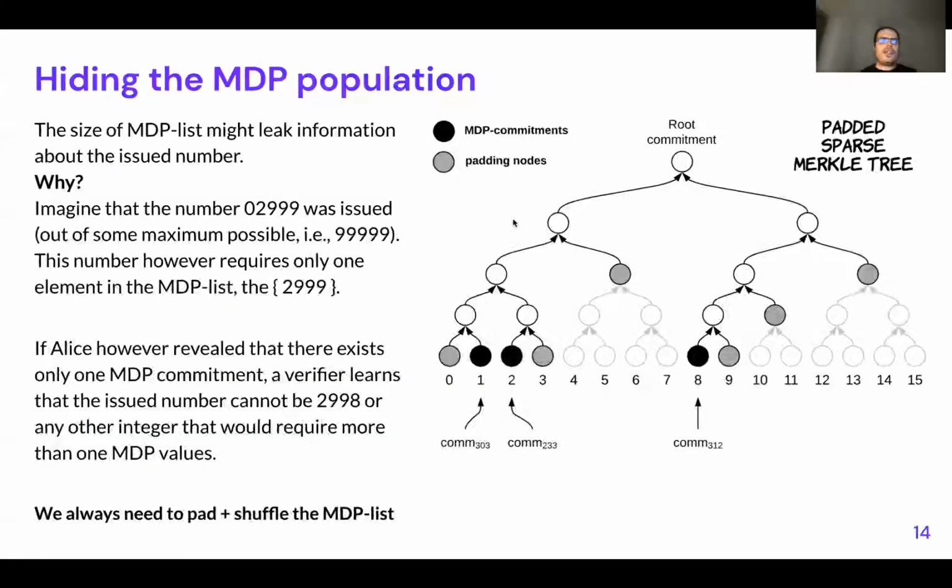Also, one of the problems of these applications is if you reveal the number of MDPs, you're actually leaking something, and we don't want it. That's why, on top of the MDPs that we had before, we're actually introducing some Merkle trees, and the commitments to different MDP values are actually nodes on this sparse Merkle tree here. And we also sample them, so you don't even know if you have one or this was the second MDP value. So no leaks by assuming that this could be a full tree or it could be a tree with one node. You don't know because every single time the verifier will receive one path.